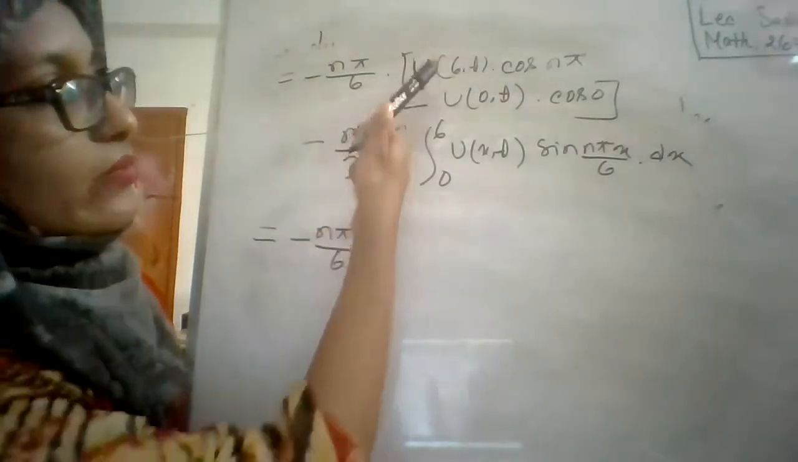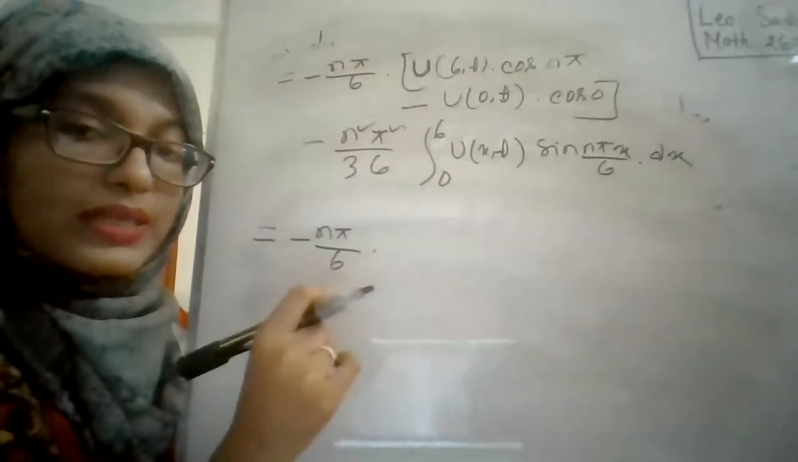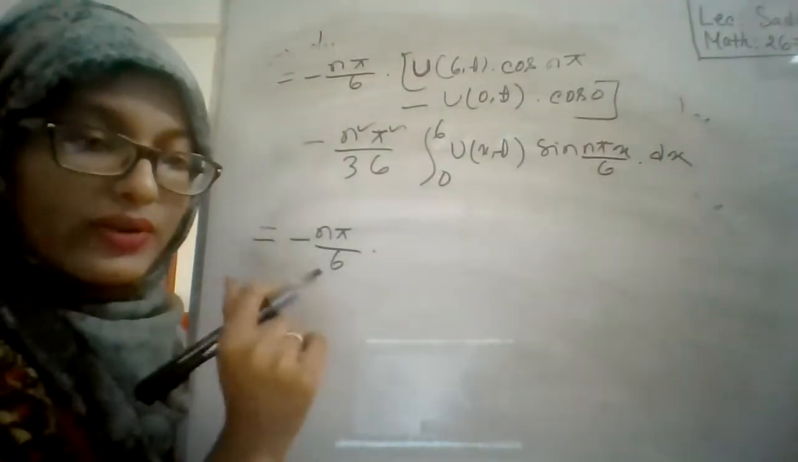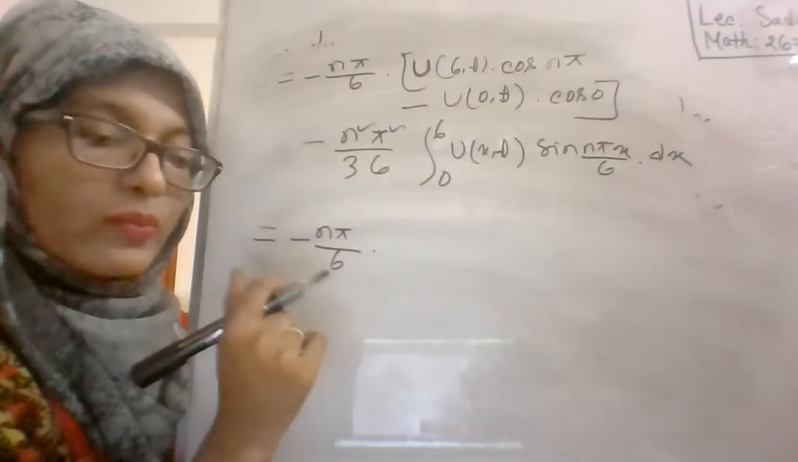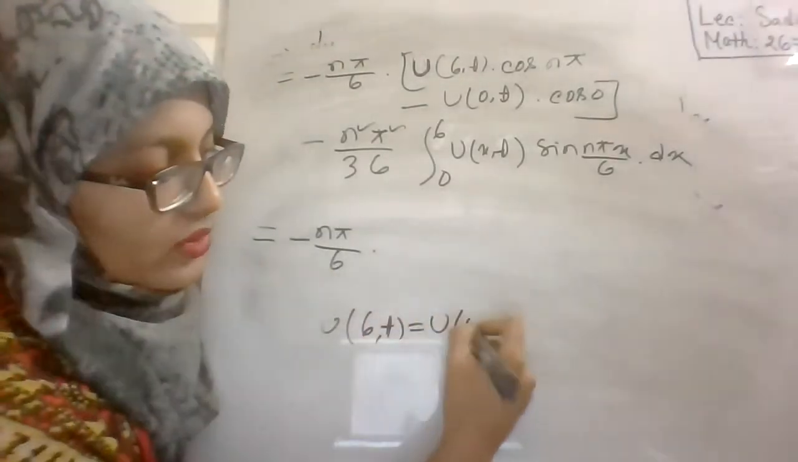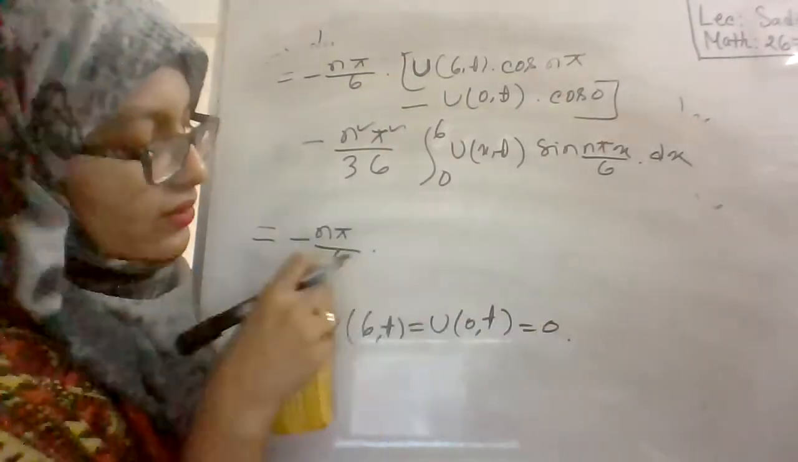Can anyone remember what is given in your question for u(6, t) and u(0, t)? Both are 0, right? Yes, ma'am. In our given problem, it is given that u(6, t) and u(0, t) both are 0. This is the boundary condition. So here use these values.